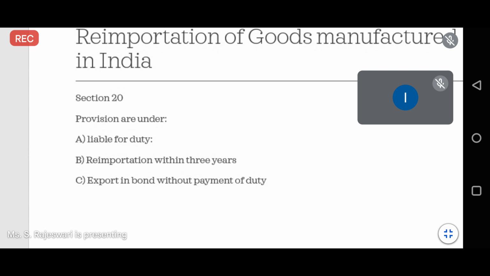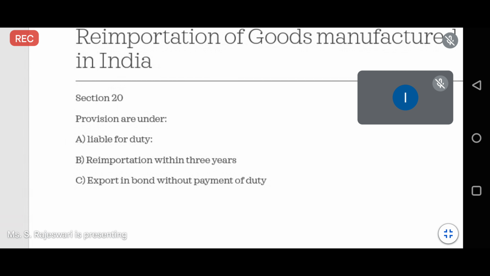So based on the value of the goods you exported, your import duty will be charged. That is the second condition. The third condition is that excise duty will be charged based on the place where you are re-importing and the time when you are re-importing. These are the 3 criteria under which your duty will be charged.